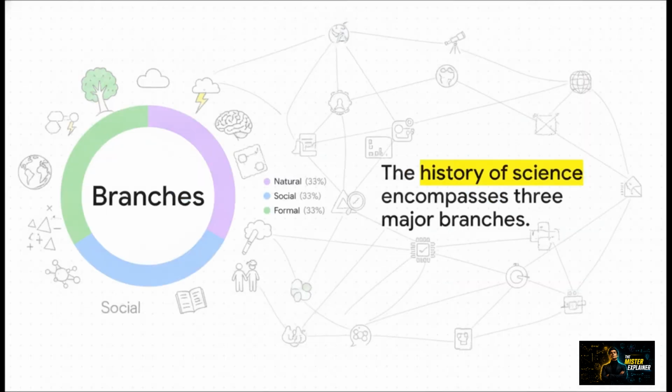And the history of science is massive, mainly because science itself isn't just about test tubes and telescopes. It encompasses the whole shebang. We're talking everything from the natural philosophy of physics to the formal logic of mathematics, all the way to the social sciences that study our own human behavior. It is a comprehensive pursuit of understanding.